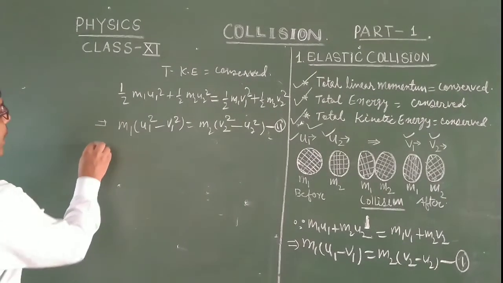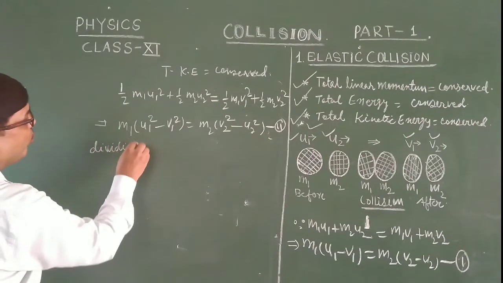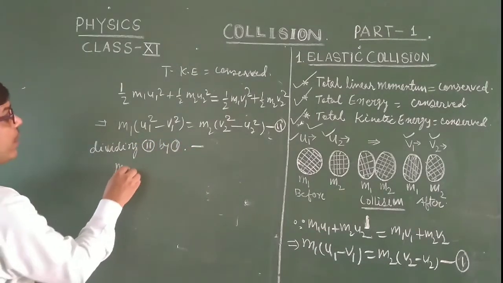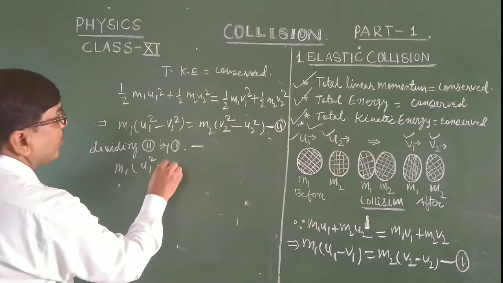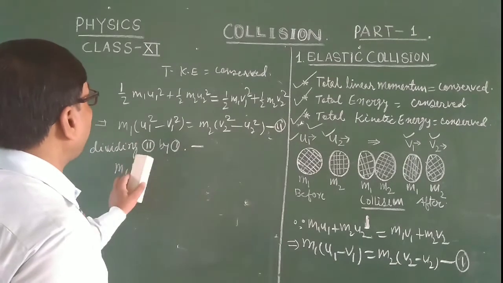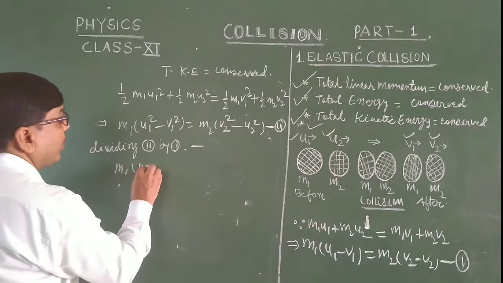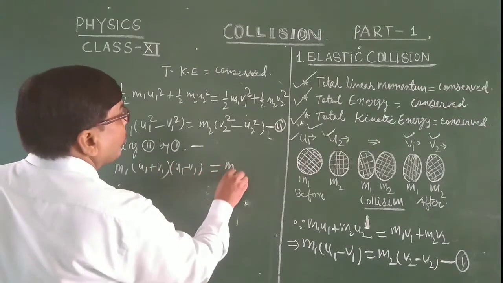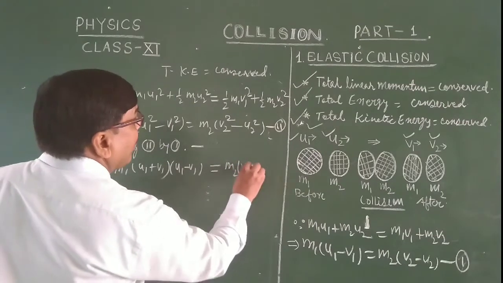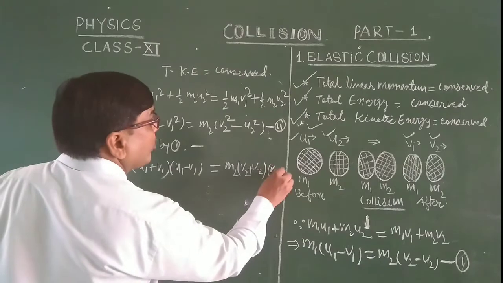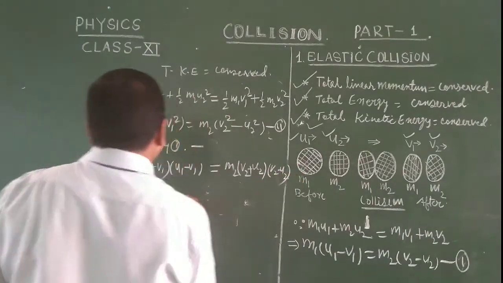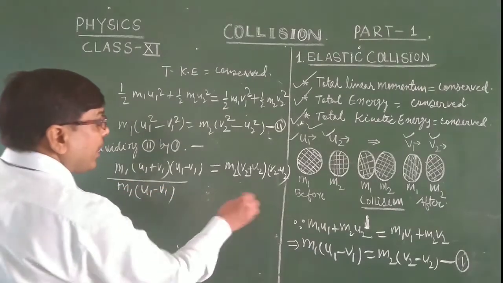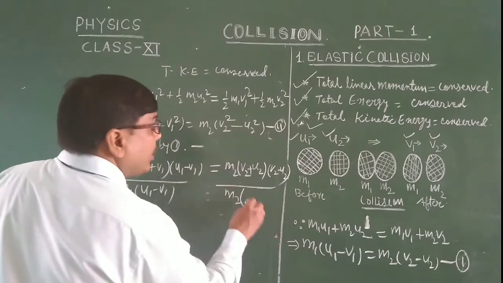Dividing equation 2 by equation 1. Using the formula a squared minus b squared, we write m1 (u1 plus v1)(u1 minus v1) and m2 (v2 plus u2)(v2 minus u2), divided by m1 (u1 minus v1) and m2 (v2 minus u2).